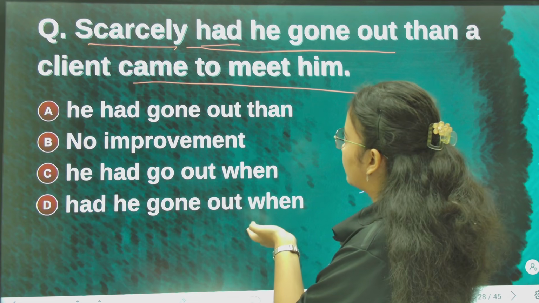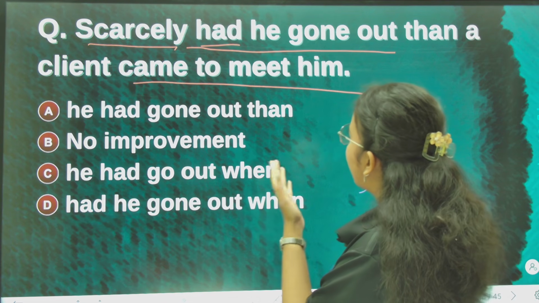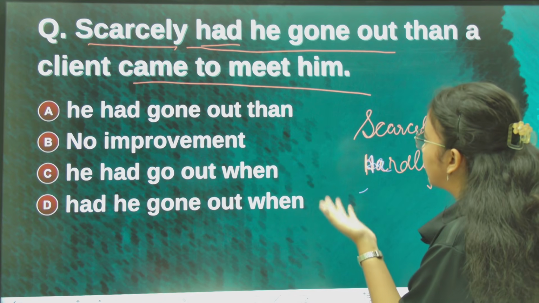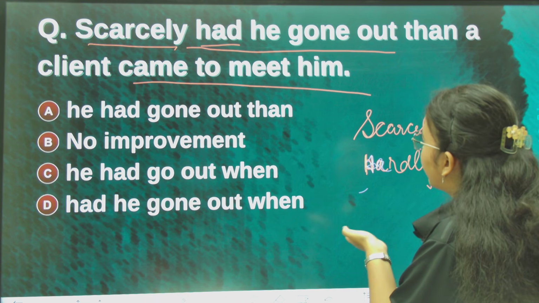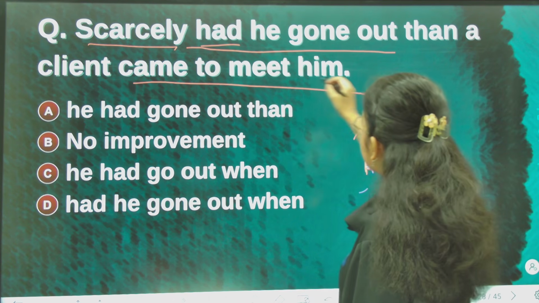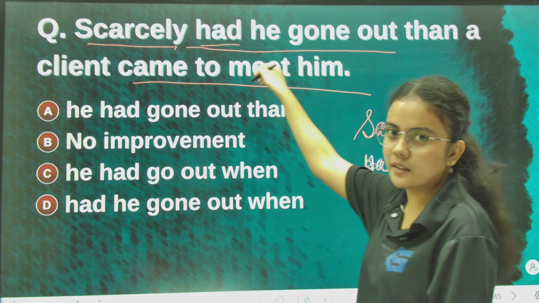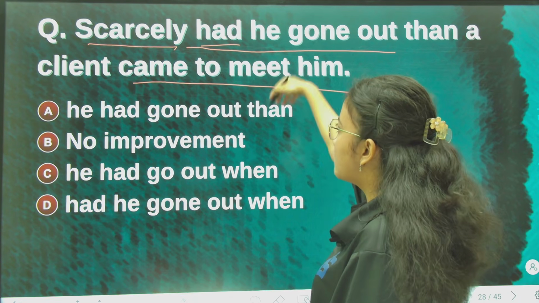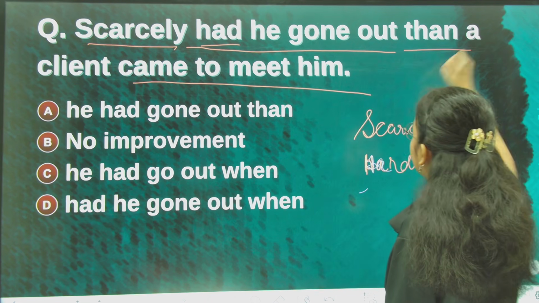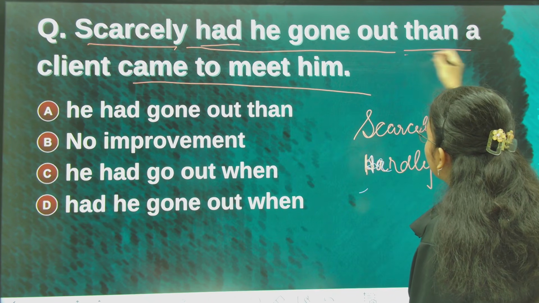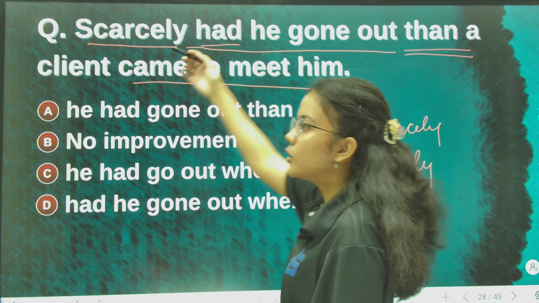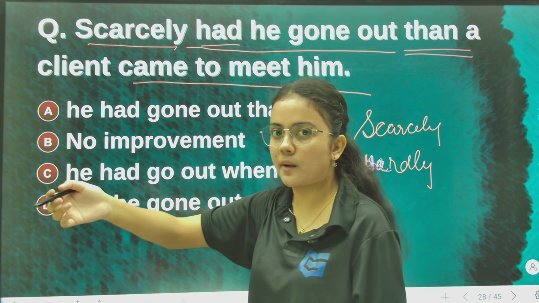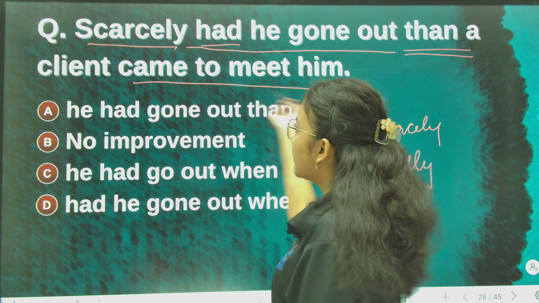We write it first, not the subject. So, scarcely had he gone out, then a client came to meet him. Okay, right after this, this action happens. Now this is not a comparison. If it were a comparison of events, then we could write then. But there is no comparison. So, he had just gone out, barely, and at that moment a client came.